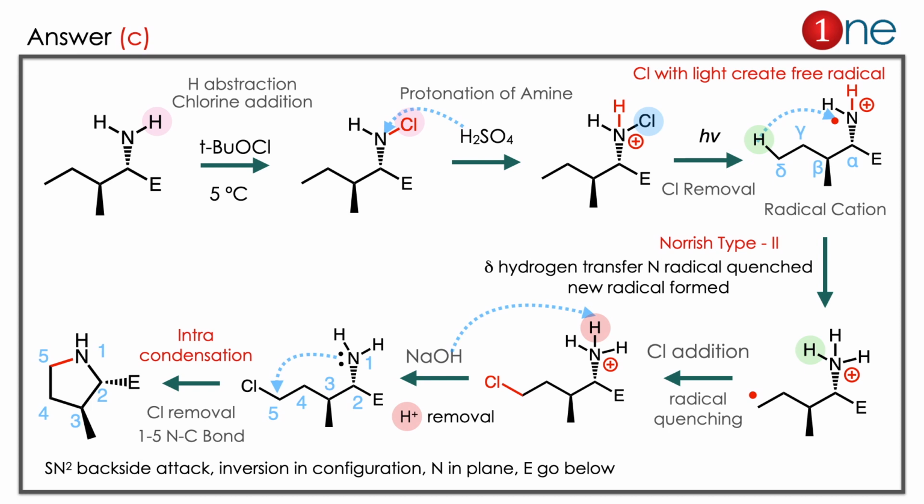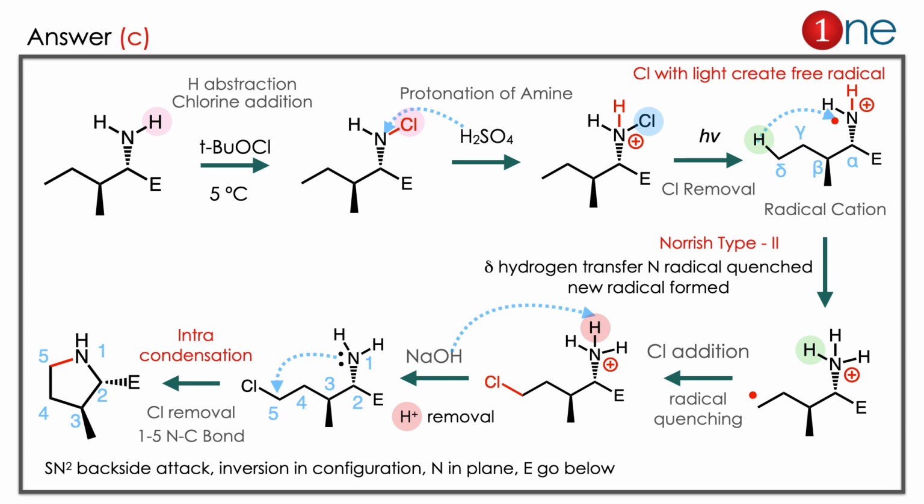So the radical abstracts the proton from the delta carbon. If you write alpha, beta, delta, it obviously goes through a 6-member transition state, so hydrogen transfers there. Again you have a free radical formed at the delta carbon. So the free chlorine attacks and chlorination happens there. Then the charge has to be constant in any way, so the hydrogen eliminates and an amine will form.